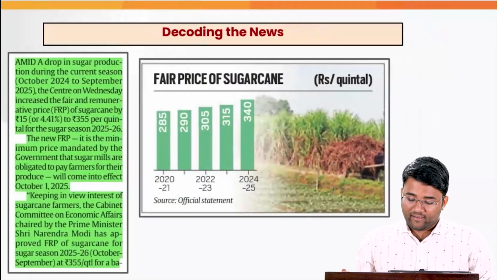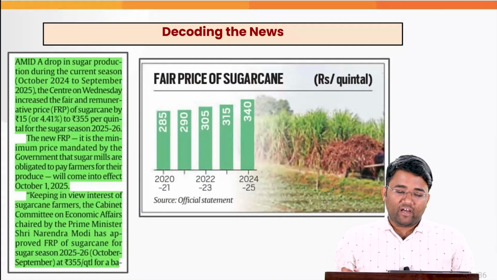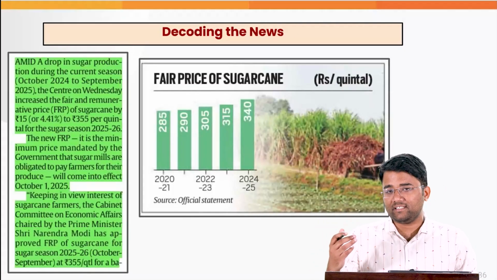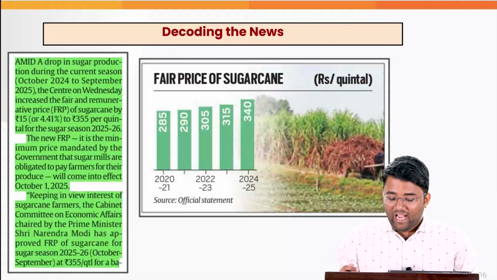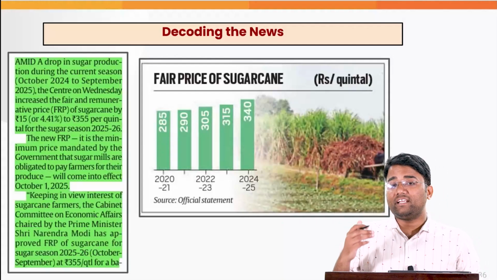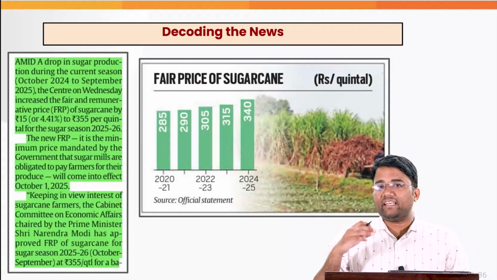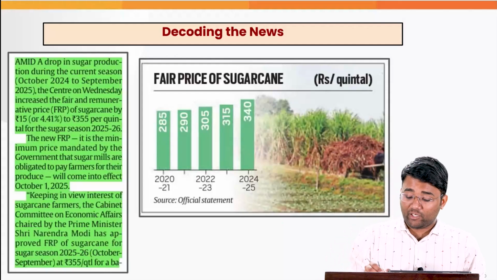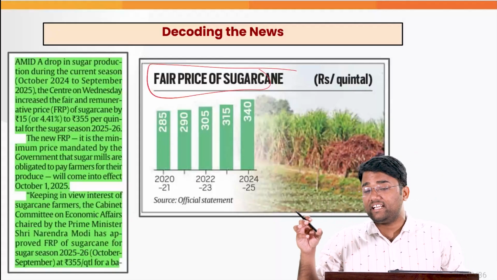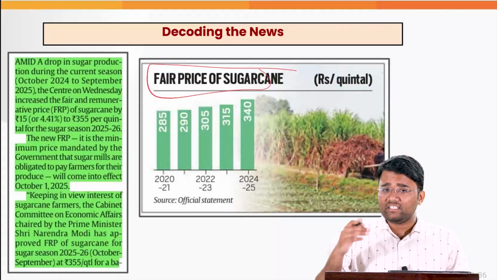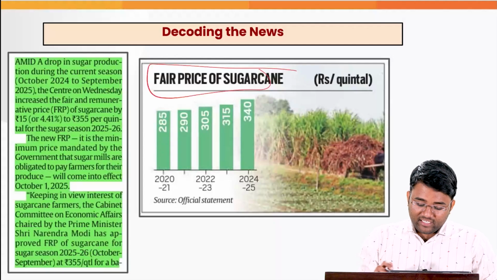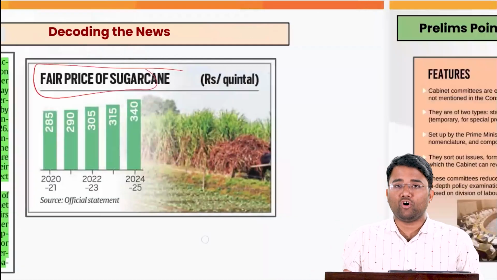The fair and remunerative price, or FRP, is recommended by the CACP and finally announced by the Cabinet Committee on Economic Affairs, which is headed by the Prime Minister of India. This FRP is based on the Rangarajan Committee's recommendation regarding the sugarcane industry, on how we can reorganize it. Also, apart from the FRP, there is a state advised price, which can be announced by specific state governments where sugarcane production is very high, and this state advised price is generally above the fair and remunerative price.